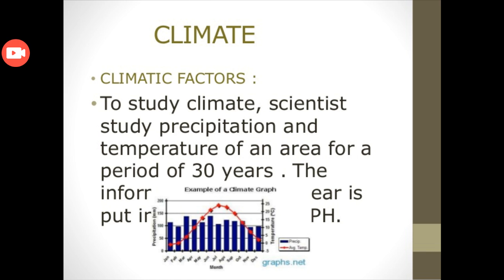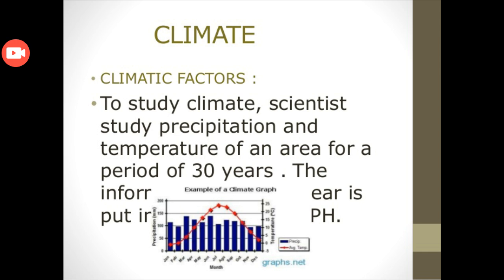Now coming to the climate, we have done the weather and the elements of weather and how they are measured. Now we are discussing the climate. We have already done the definition of climate. Climate is the condition for a long period of time over a large area, and mostly scientists or meteorologists find out the climate for about 30 years.